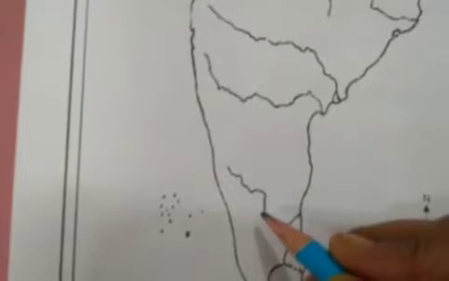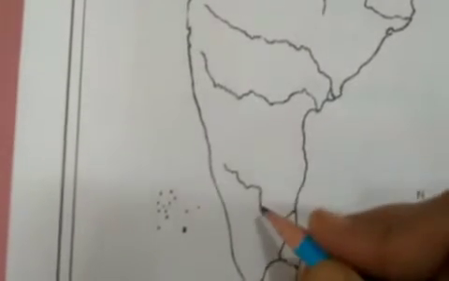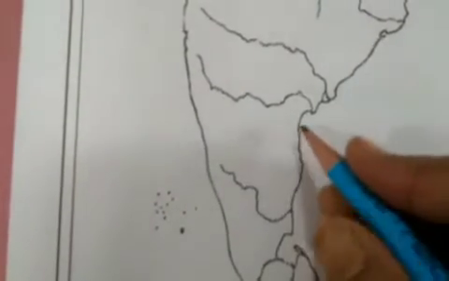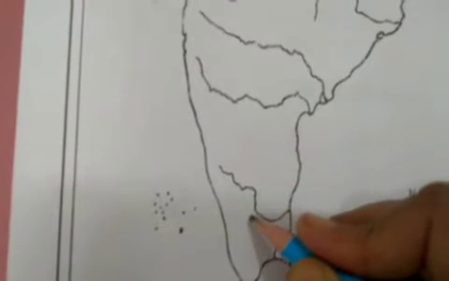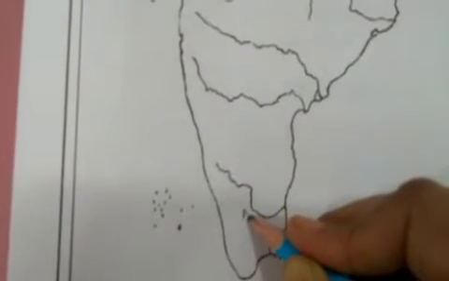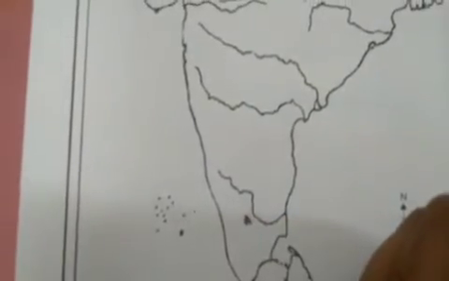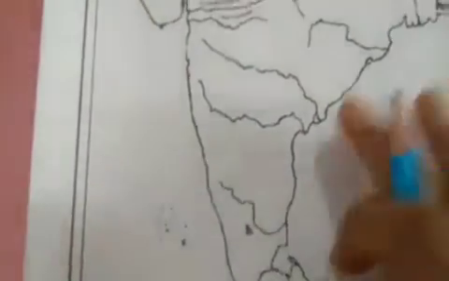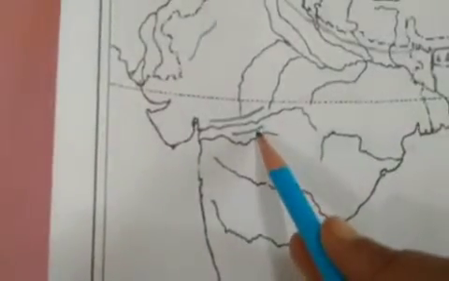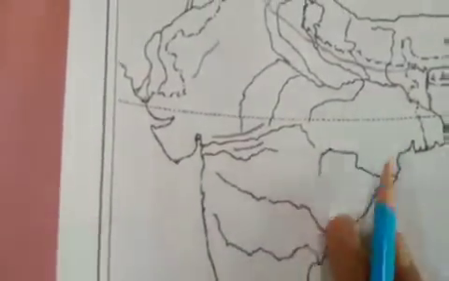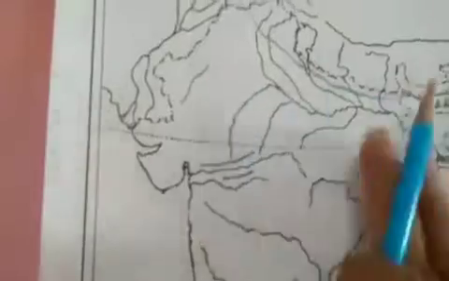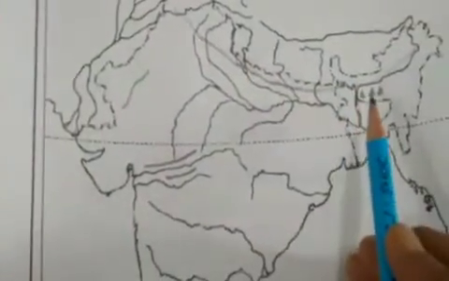I told you in the previous map that the Eastern Ghat and Western Ghat meet up here. So this meeting point is your Nilgiri Hill, right? Nilgiri Hill, Satpura range, Vindhya range, Aravali range, Shivalik range, and the hills are Garo, Khasi and Jaintia.